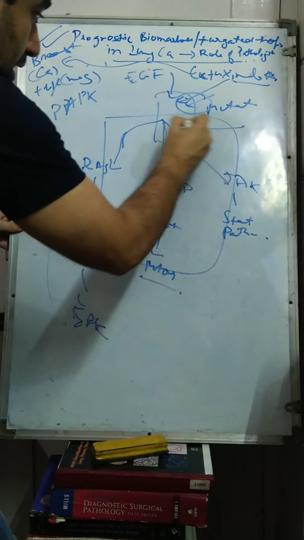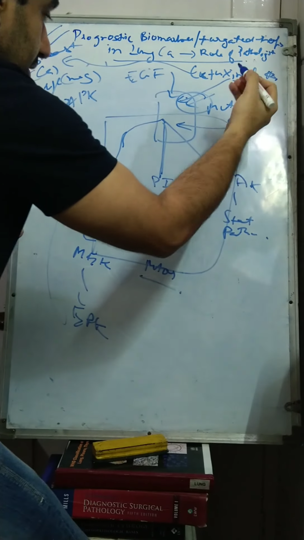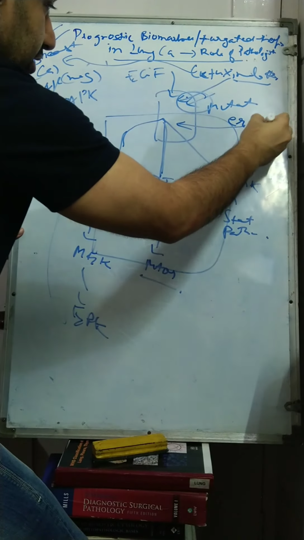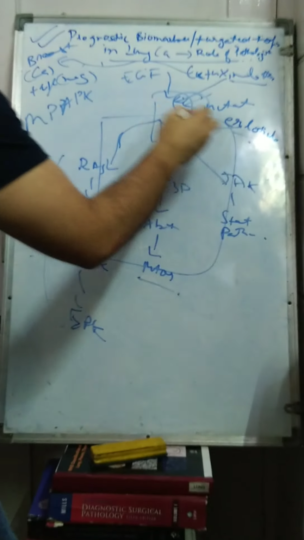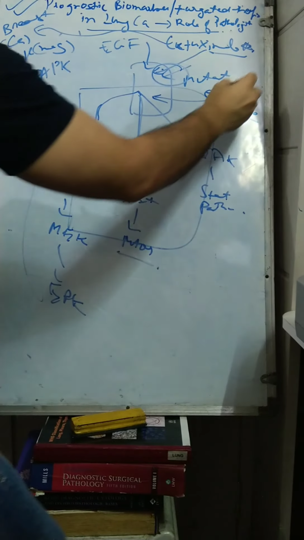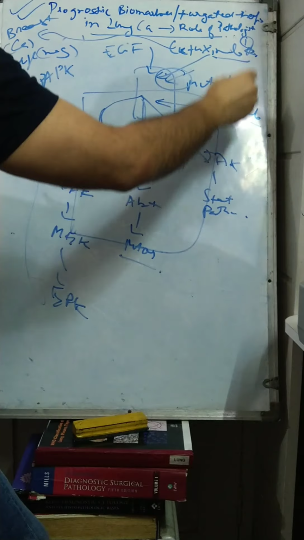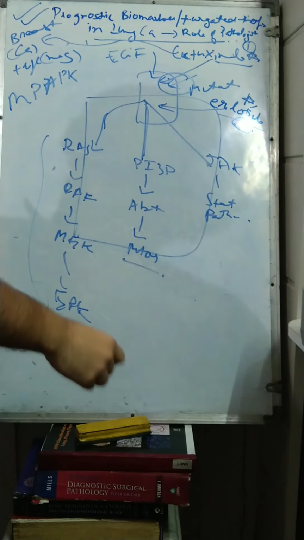Then the second drug, which acts on the internal domain of the EGFR receptor, is, as everyone must be aware, erlotinib. So this is a targeted therapy which is against the internal domain of the EGFR receptor. So again used in breast carcinoma. So this is the second example. This is the first example, second example of targeted therapy which is available.